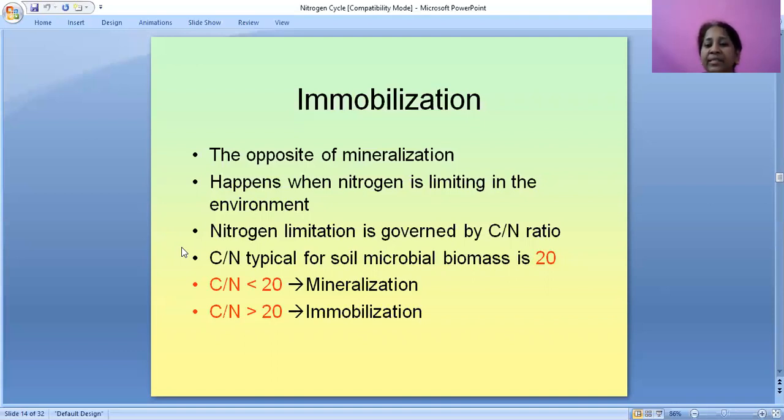Nitrogen limitation is governed by the C by N ratio. C by N typical for soil microbial biomass is 20. C by N greater than 20 means mineralization, and C by N ratio less than 20 means immobilization.